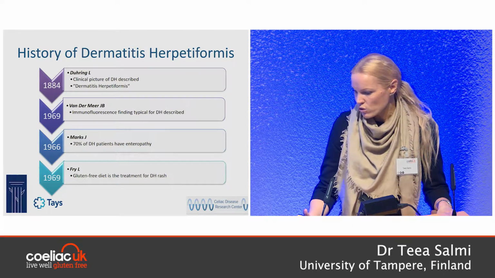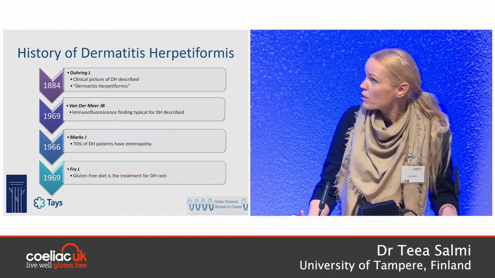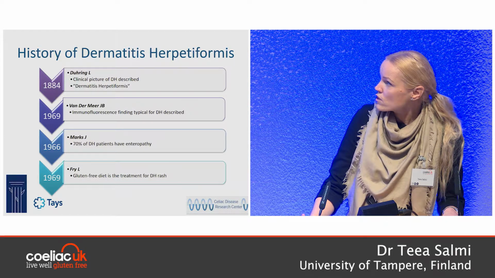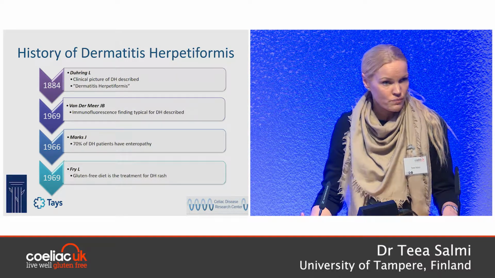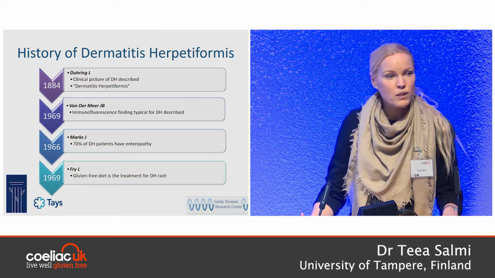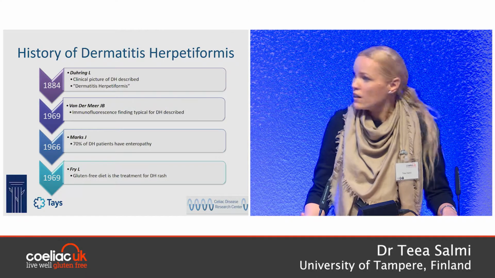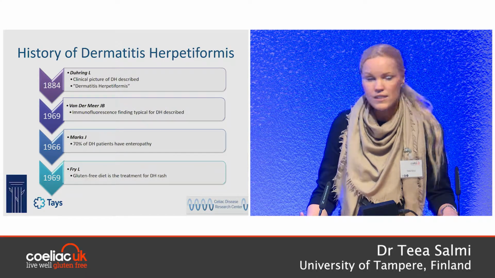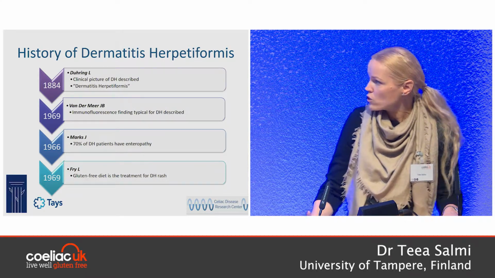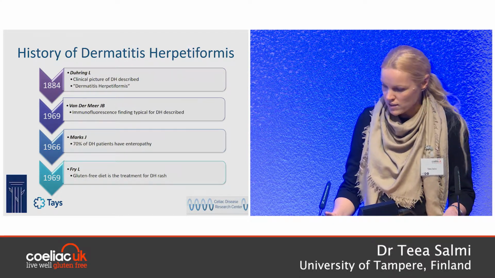However, the exact diagnosis was not possible before 1969, because that was when van der Meer first showed the immunofluorescence findings typical for DH. And a couple of years before that, Marks showed that the majority of Dermatitis herpetiformis patients have enteropathy, which is usually asymptomatic. And also in the late 1960s, Fry from the UK published an article stating that a gluten-free diet is the treatment for Dermatitis herpetiformis.